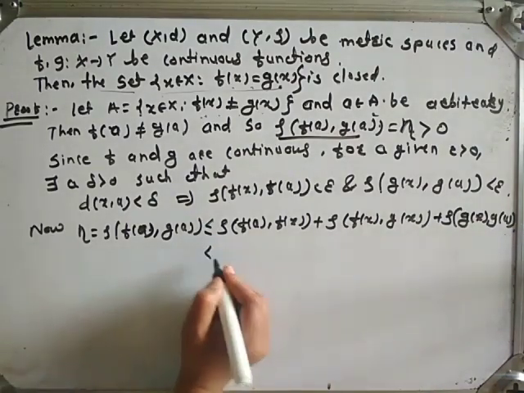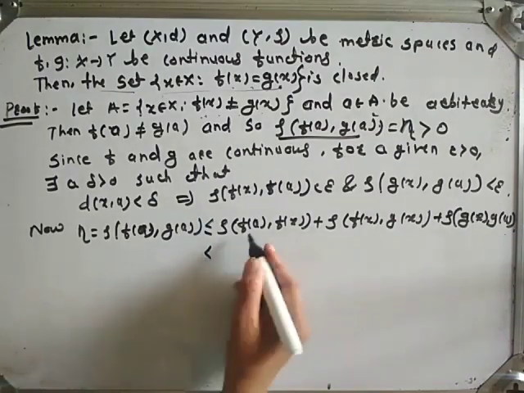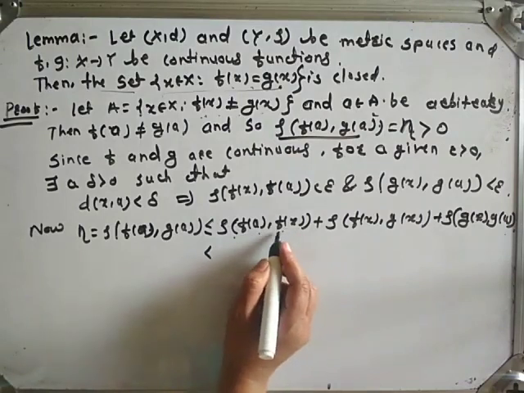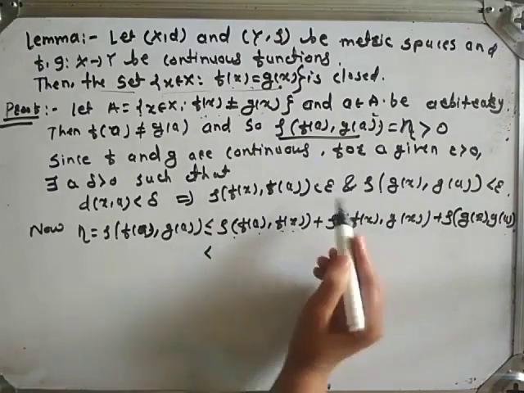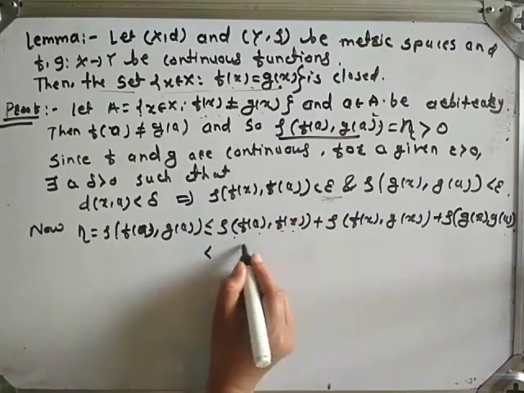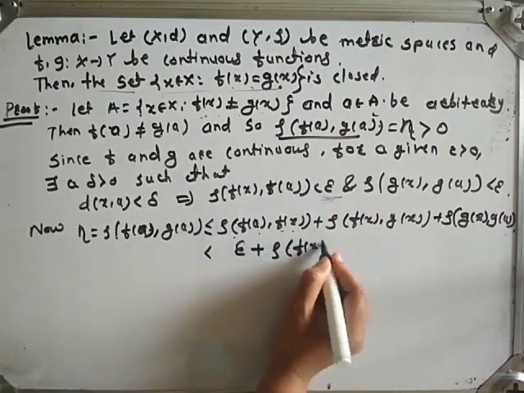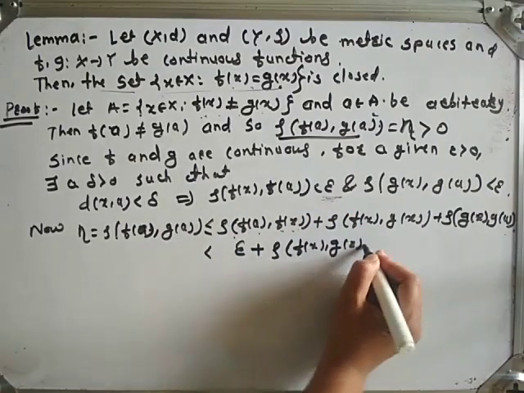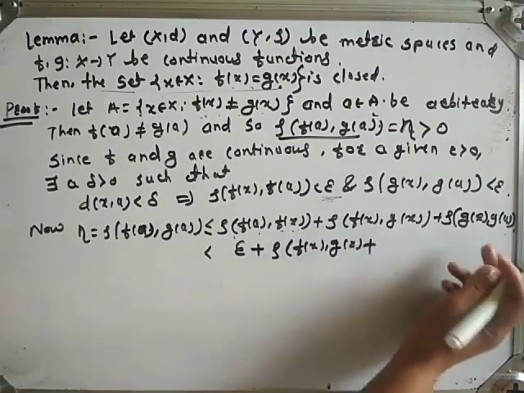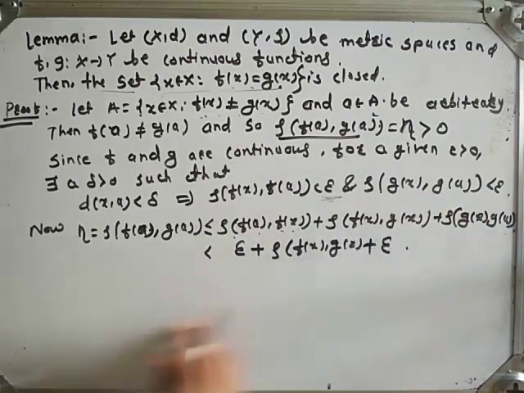This is strictly less than rho of f of a comma f of x, which is strictly less than epsilon, plus rho of f of x comma g of x, keep as it is, plus rho of g of x comma g of a, which is also strictly less than epsilon.